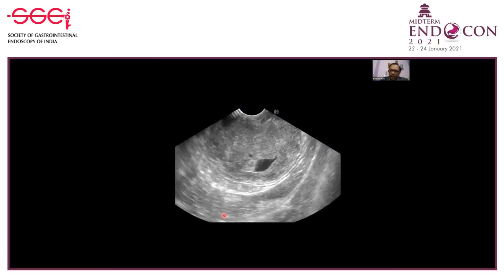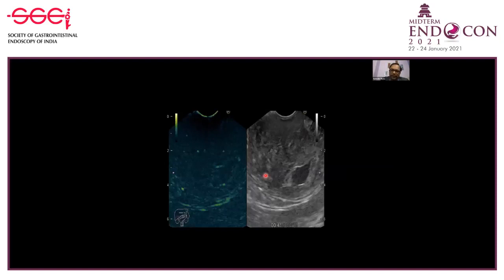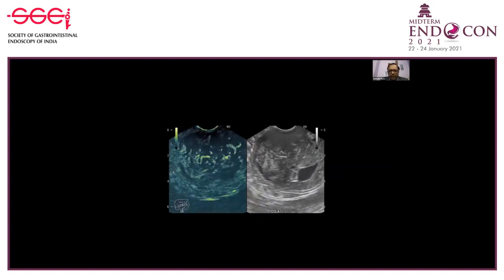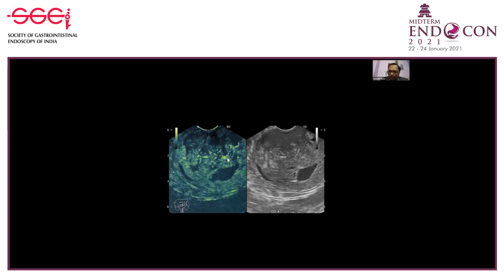Another example, now here you see a submucosal lesion arising from the fourth layer. Now it has a variable echogenicity, necrotic areas. Although it is well defined, these features suggest a possibility of malignant GIST. This patient undergoes a contrast enhanced endoscopic ultrasound, and then you see large tumor vessels. When you see these large tumor vessels on contrast, it again suggests a possibility of malignant GIST.